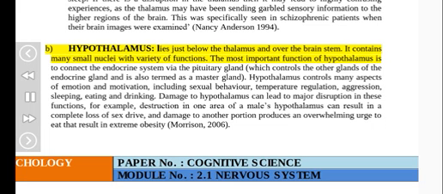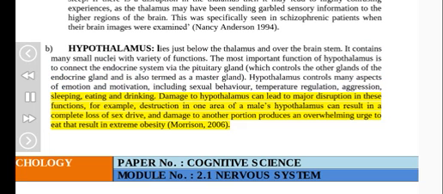B. Hypothalamus lies just below the thalamus and over the brain stem. It contains many small nuclei with a variety of functions. The most important function of hypothalamus is to connect the endocrine system via the pituitary gland, which controls the other glands of the endocrine system and is also termed a master gland. Hypothalamus controls many aspects of emotion and motivation, including sexual behavior, temperature regulation, aggression, sleeping, eating, and drinking.